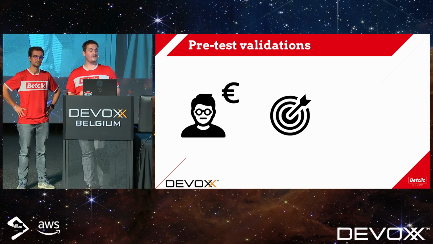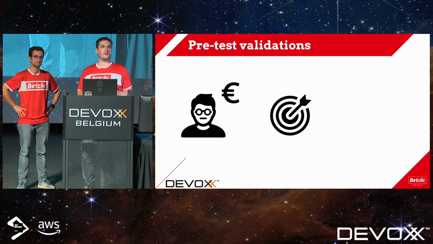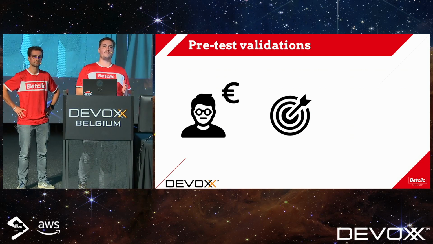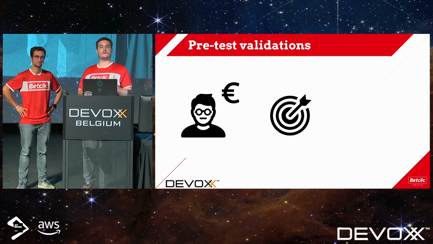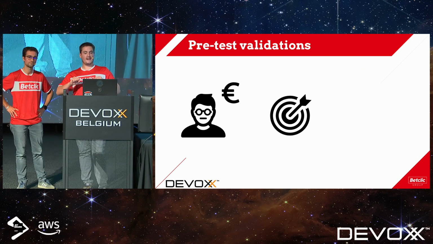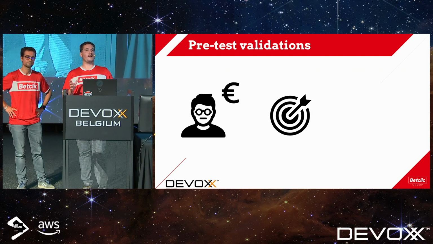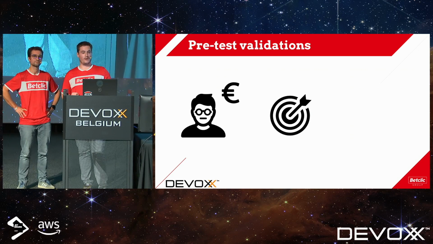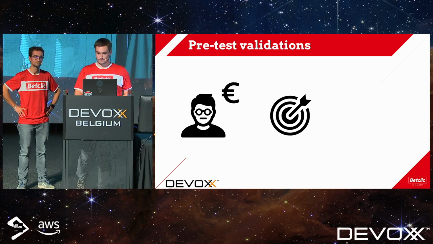Second thing, we need to decide the range of the test. As we mentioned earlier, we don't have only football or basketball. We also have poker. We also have casino. And with those load tests, there is no limit. We can just take a poker game, for example, or a casino game. So we need to decide the range of the feeder file and what kind of user sessions we want to get and test.